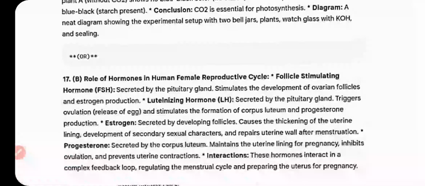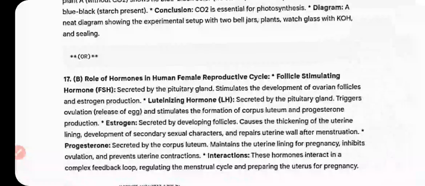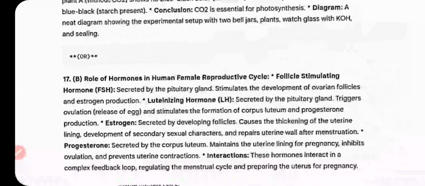Estrogen, secreted by developing follicles, causes thickening of the uterine lining. Progesterone, secreted by the corpus luteum, maintains the uterine lining. During pregnancy it inhibits ovulation and prevents uterine contractions. Interactions: these hormones interact in a complex feedback, regulating the menstrual cycle and preparing the uterus for pregnancy.